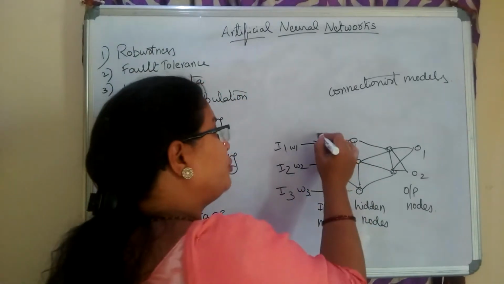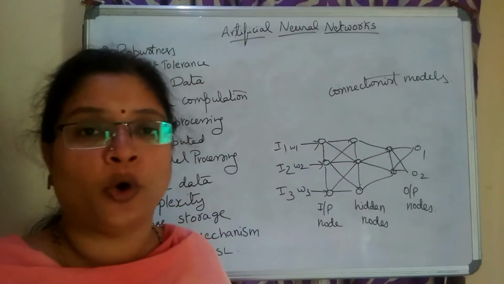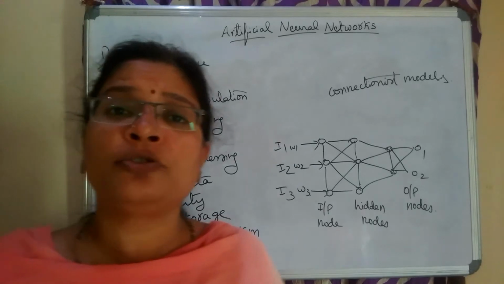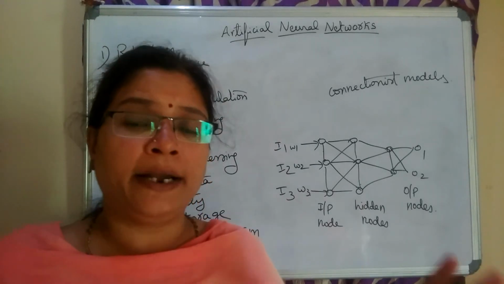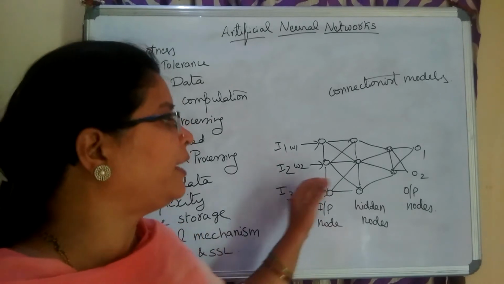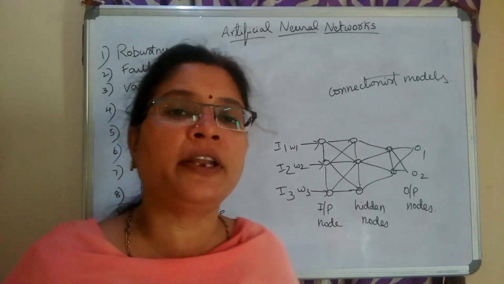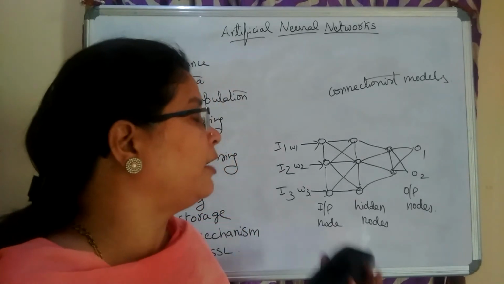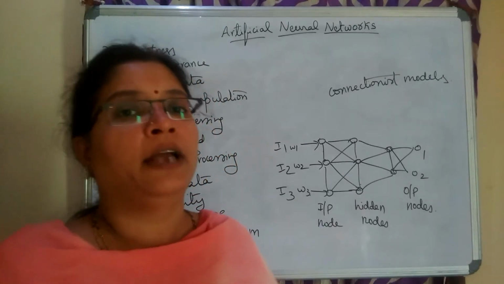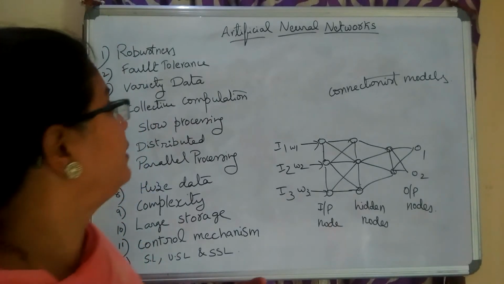If it failed due to any kind of problem, this node will take the responsibility of this particular node. That means the data is not stored at a central point. The data is distributed to multiple hidden nodes, and it is fully connected. Because of its full connectivity and its distributed nature, it is obviously fault tolerant. Hence we can say the artificial neural networks are fault tolerant systems.